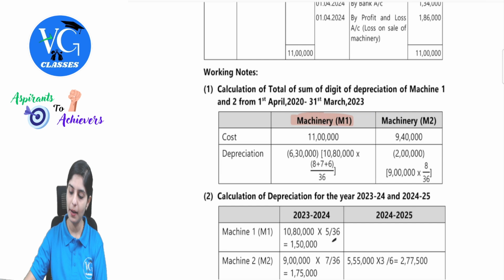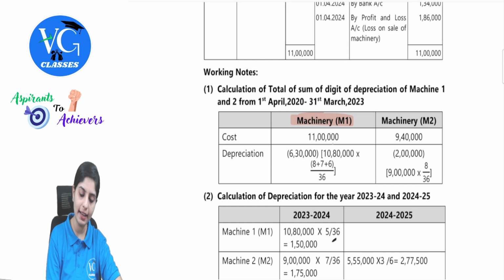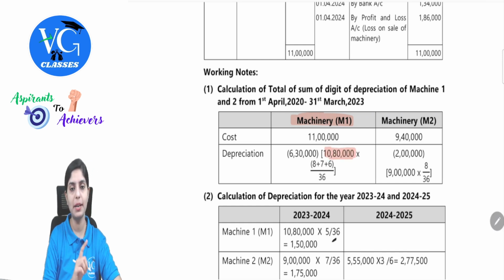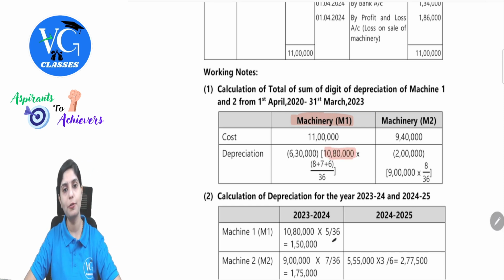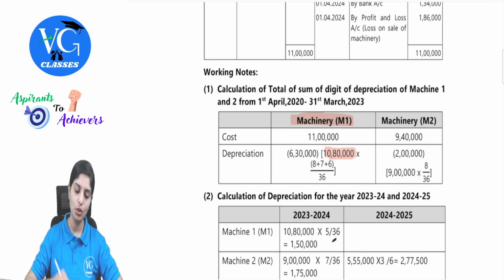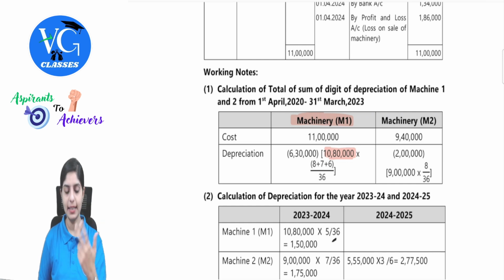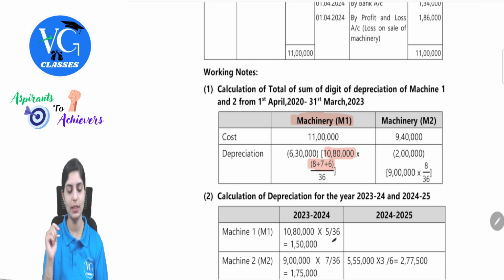So 11 lakh minus 20,000. If I remove the residual value, which was 20,000, which has to be taken out, depreciable amount will now be 10 lakh 80,000 multiplied by, as I told, we will also have to take in the numerator the year for which the depreciation should be charged. So 3 years, there were totally 8 years of useful life. So 8, 7 and 6 will have to be taken on the numerator divided by total sum of years.